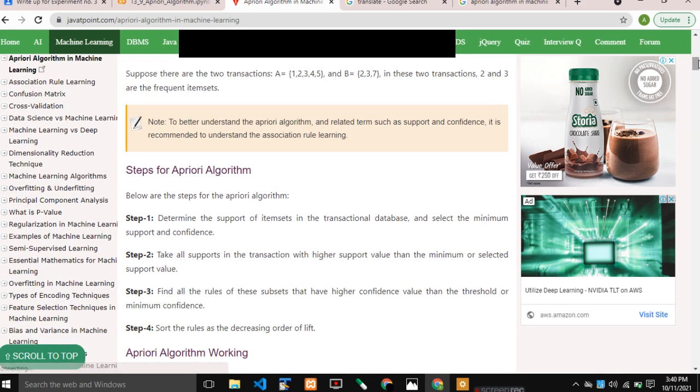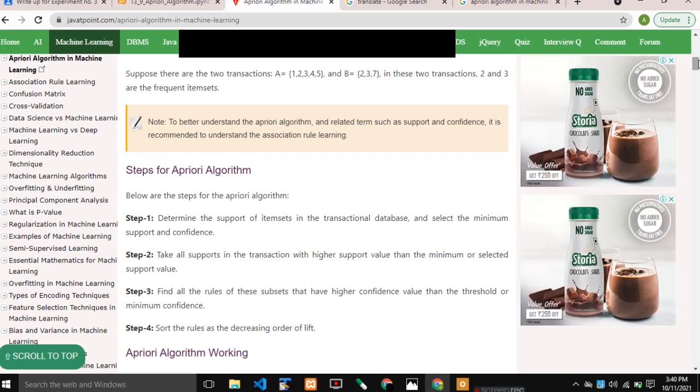Steps of the Apriori algorithm. Below are the steps of the Apriori algorithm. Step number 1: determine the support of item sets in the transaction database, and select the minimum support and confidence. Step number 2: take all supports in the transactions with higher support value than the selected minimum support value.